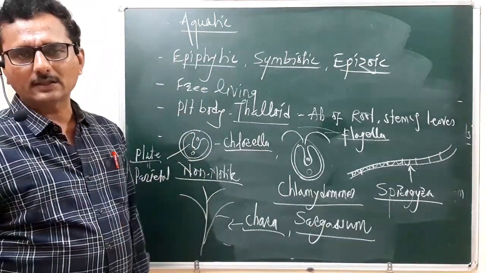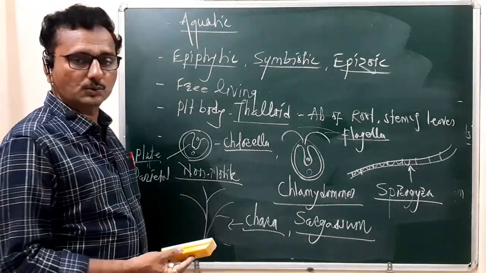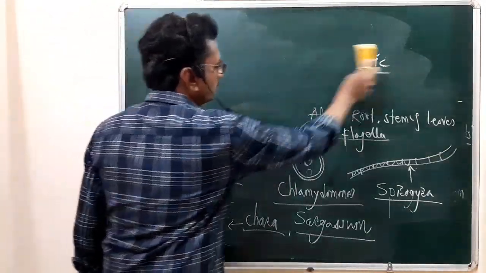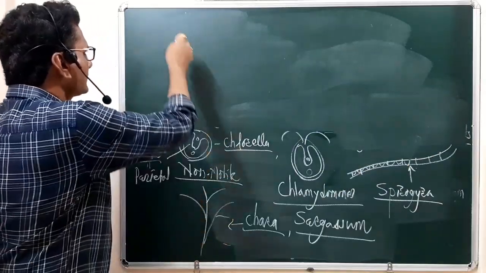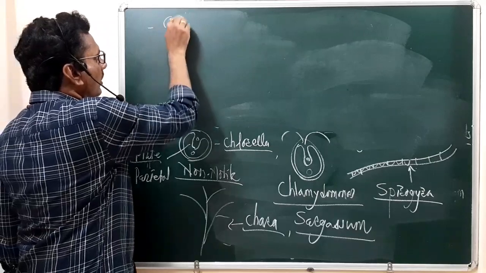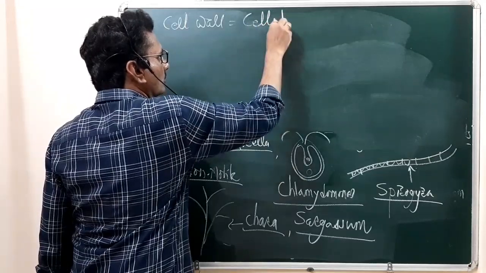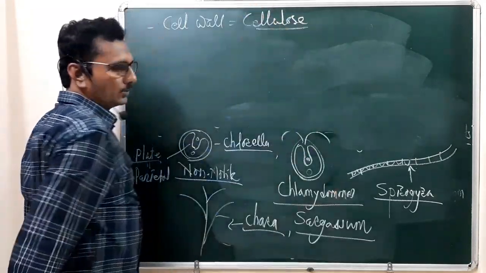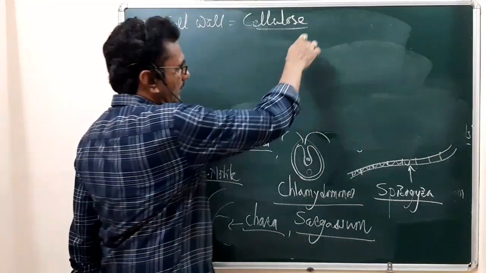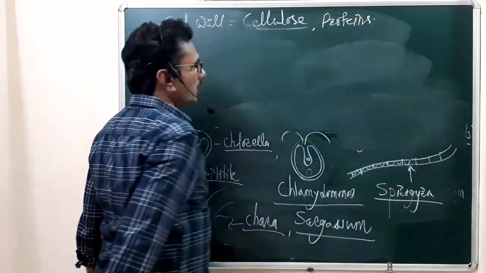Then what are a few more characteristic features of these algal members belonging to the division Thallophyta? See, students, the next character: what about the cell wall? Remember, the cell wall is made up of cellulose, as usual, along with a small amount of proteins, which are also reported there.